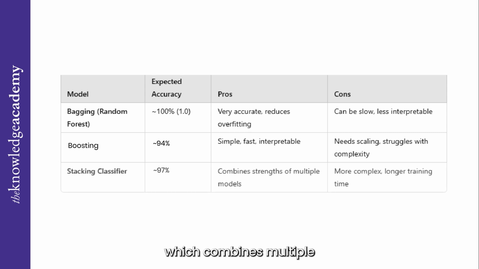Stacking, which combines multiple models, performed slightly better at 97%, leveraging both decision trees and logistic regression for improved predictions. While random forest was the most accurate, stacking provided a balanced approach, and logistic regression remained the simplest choice. So your model selection depends on whether you prioritize accuracy, interpretability, or training speed.